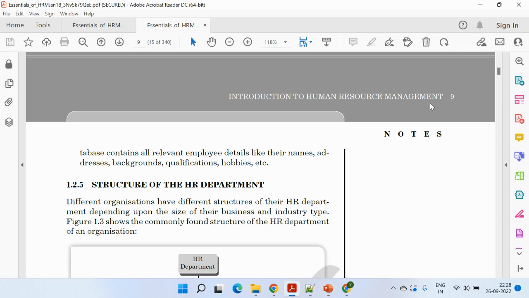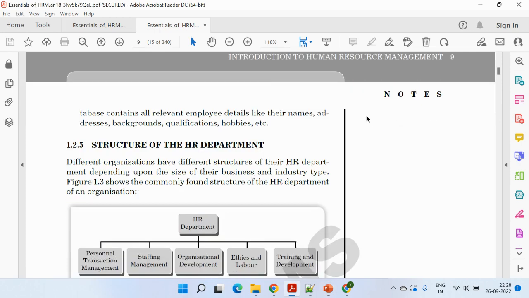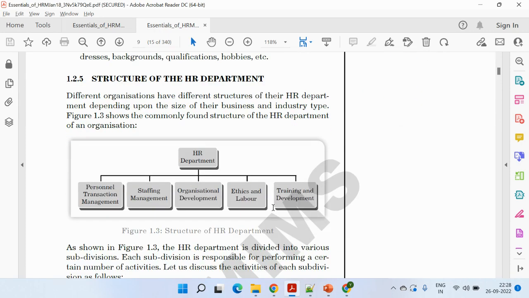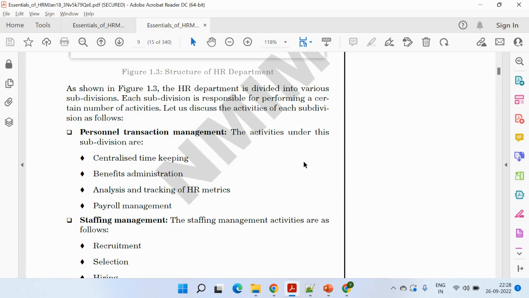Page number 9. So let's see. Okay, it's the next of the first question. So if we talk about the different subdivisions, then if I talk about the very first one, it is the personal transaction, right?